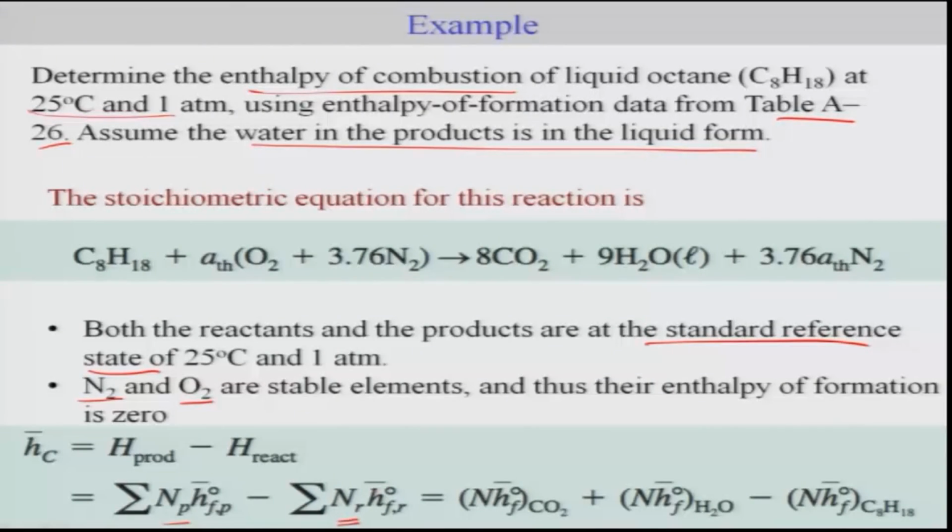Okay. So, when you consider the product, you have CO2 and H2O. So, that means your N times hf0 bar of CO2 plus that of H2O, and then since N2 is a stable element and we are talking about the standard reference state, this is 0. So, there is no N2 contribution in the product, because hf0 for N2 is going to be 0. And then for the reactant, we have only this C8H18, that is our octane, and the other elements being stable elements are going to be 0. So, this becomes your heat of combustion analysis.